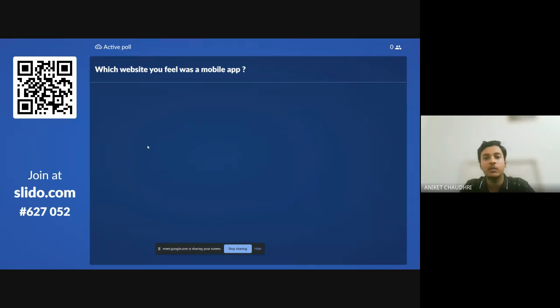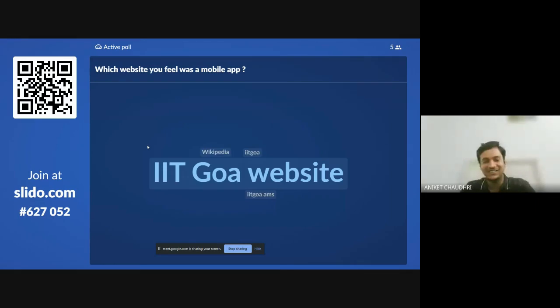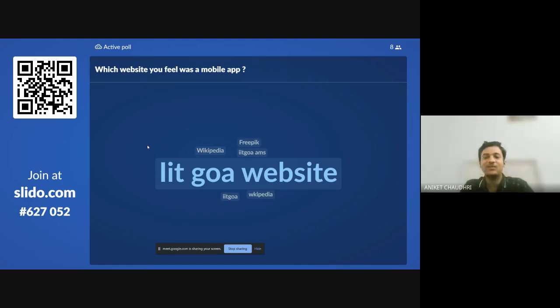So now the next question: which website do you feel should have been a mobile app, or should have a mobile app too? Any website you feel that doesn't have one. I'm not sure if Wikipedia has its website or not. Okay, IIT Goa website, nice. I have some interesting news for all those who are writing IIT Goa website. IIT Goa AMS, yeah. We also need that app.